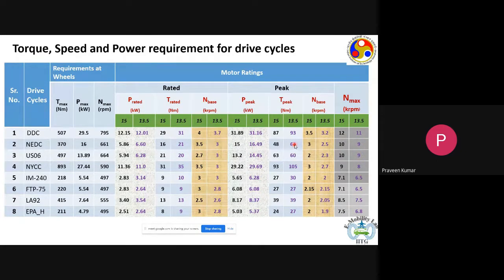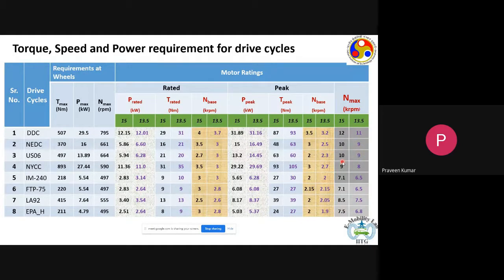We can also translate the wheel speed using the gear ratio. So we have the maximum speed, which is given here in the last two columns for gear ratio 1:15 and 1:13.5 for each of the 8 drive cycles.